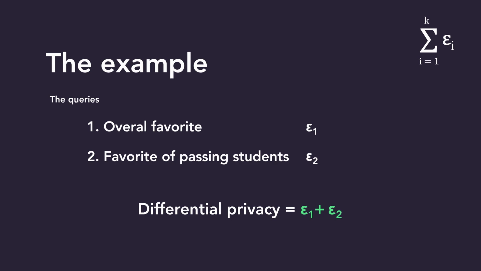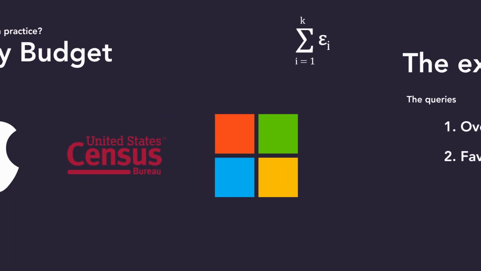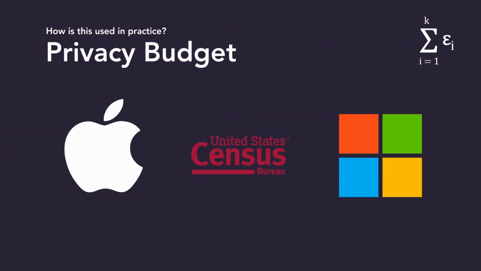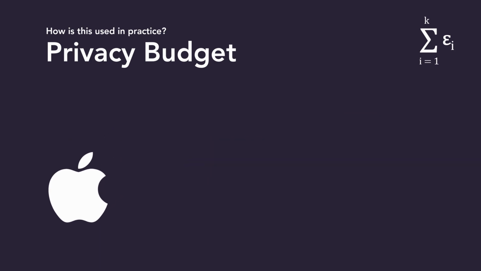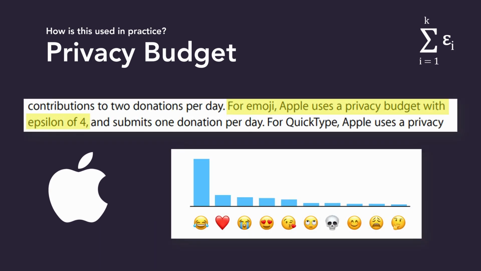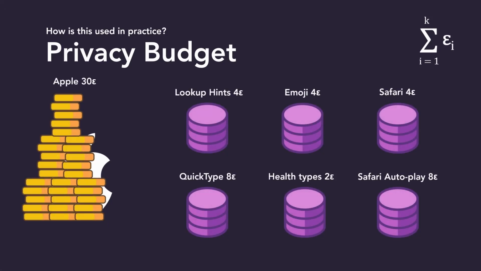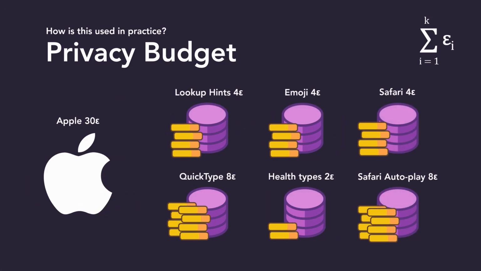However, how can this metric be used in practice? It turns out that big companies have recently published how they use differential privacy to be more transparent over the privacy they provide. They do this using a privacy budget. This is the maximal composed epsilon over all their collected data. For example, Apple granted their emoji dataset an epsilon of 4. Other datasets also received some budgets based on the utility and privacy needs of the data.